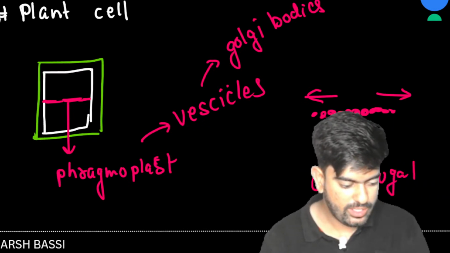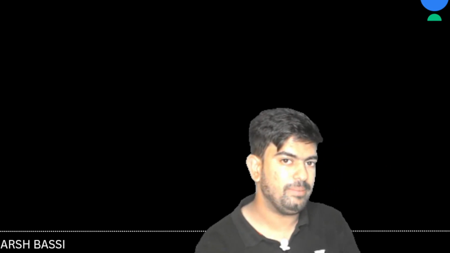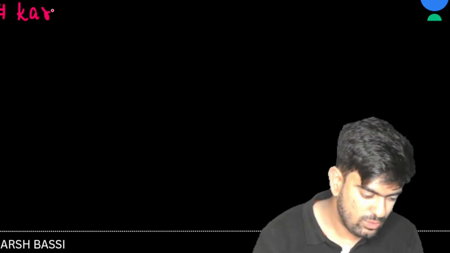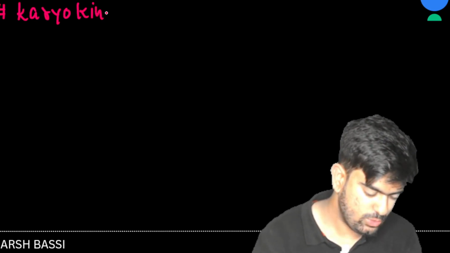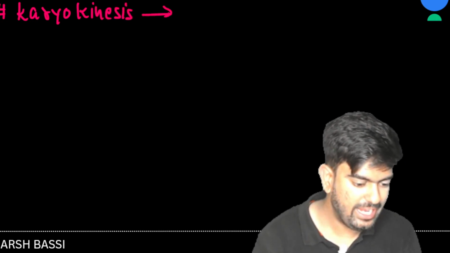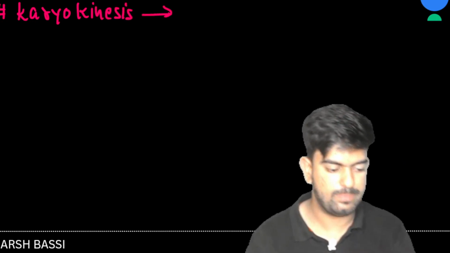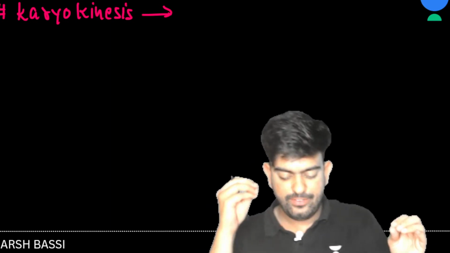Now let's move on and talk about a few other things, like what is the significance of mitosis, why do we need mitosis. Before that, let's discuss an important phenomenon related to karyokinesis. In karyokinesis, we know that it's basically related to the division of the nucleus.